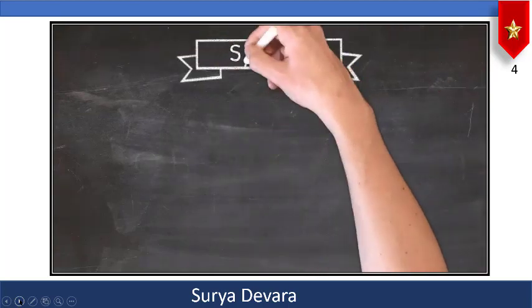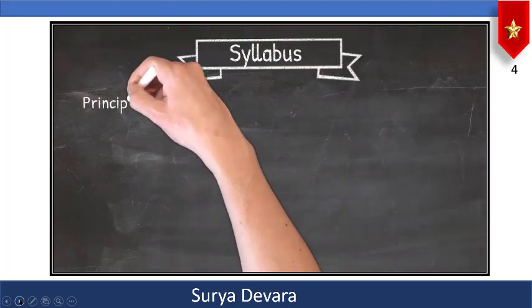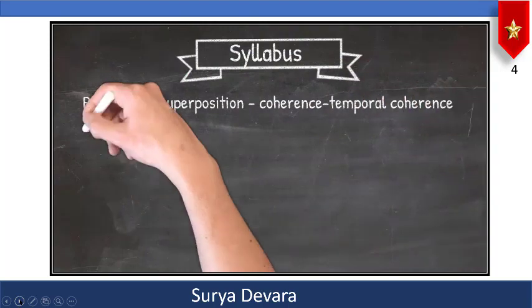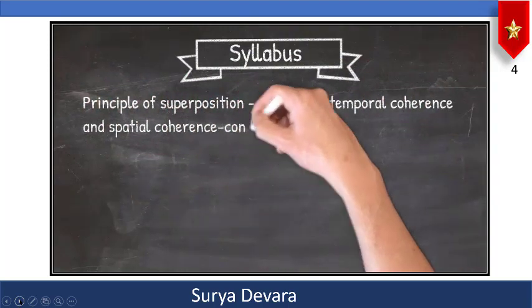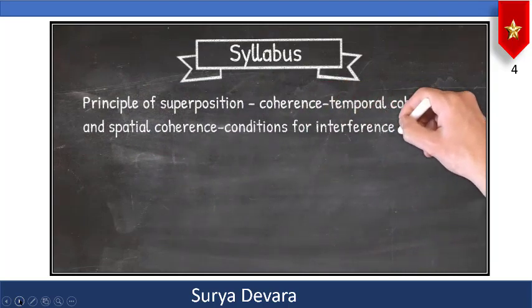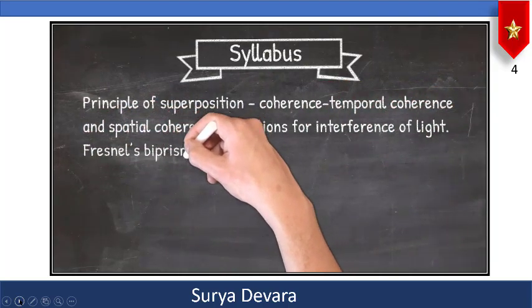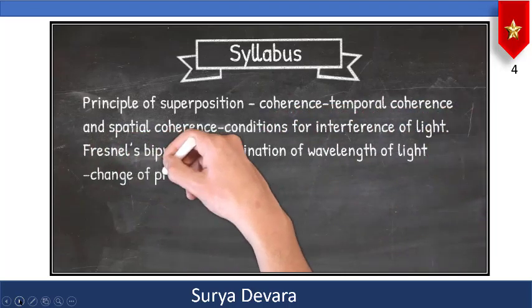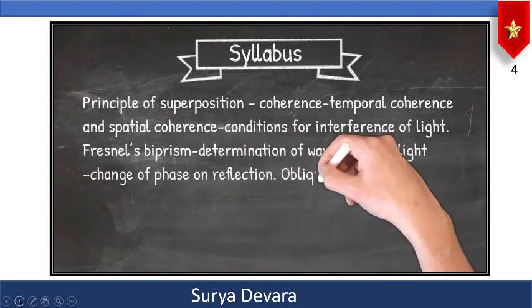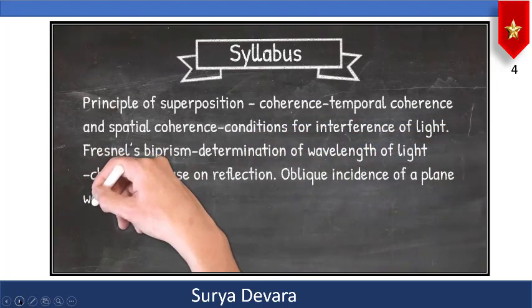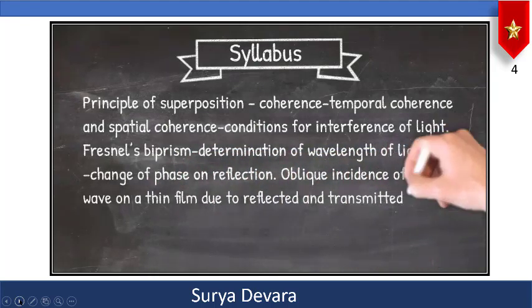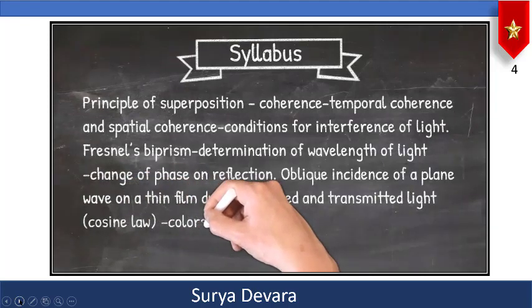Now coming to the syllabus of the interference lesson. The first one is principle of superposition, coherence, temporal coherence and spatial coherence, conditions for interference of light, Fresnel's biprism, determination of wavelength of light, change of a phase on reflection, oblique incidence of a plane wave on thin film due to reflected and transmitted light, cosine law, colors of thin films.